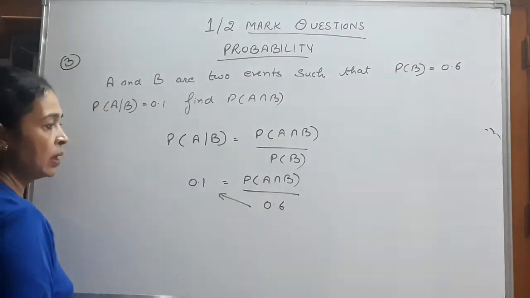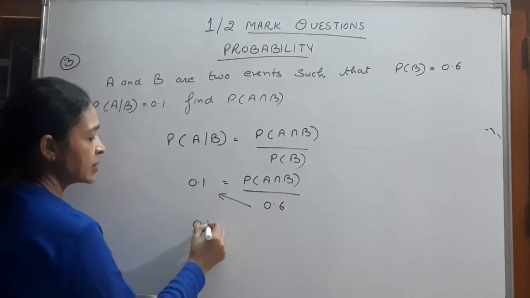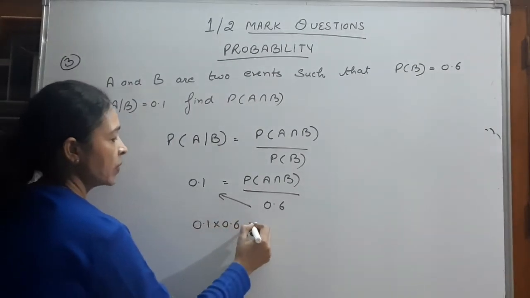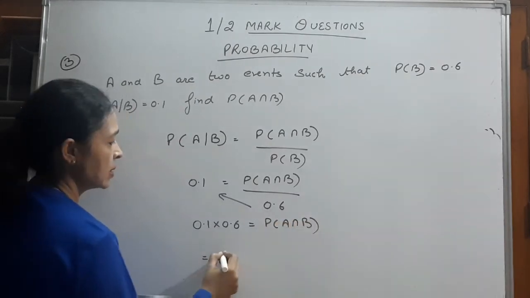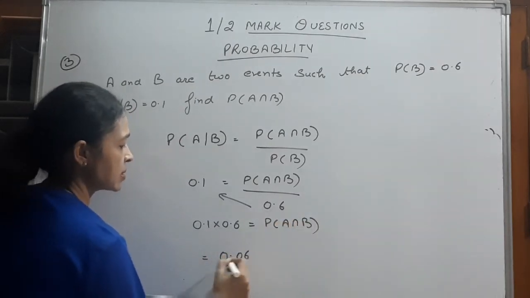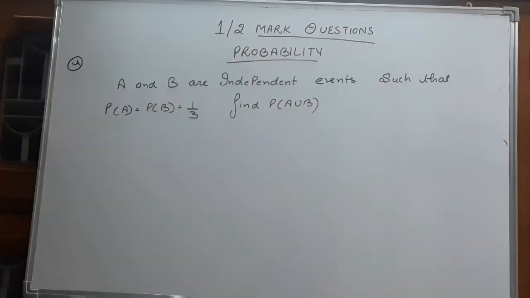Taking 0.6 on the left hand side, 0.1 into 0.6 equals probability of A intersection B, that is 0.06 is the probability of A intersection B.